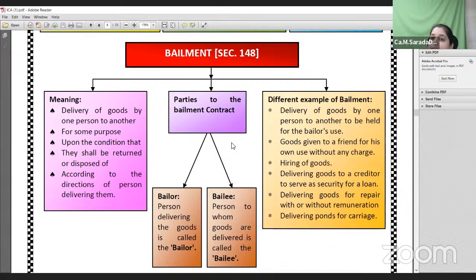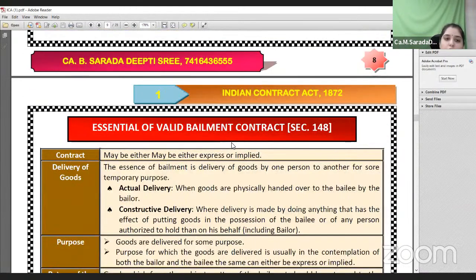Suppose I go to a tailor shop and give my clothes for the purpose of stitching. In such a case, I need to give a consideration to the tailor once I get back my cloth stitched, into a salwar suit or any dress. That tailor uses his skill and talent to make that material into a dress. So for the services rendered by the tailor, I will give a consideration. This is a non-gratuitous bailment. When the goods are delivered from one person to another person, the person delivering is called a bailer, and the person to whom the goods are delivered is called a bailee. And it is of two types, gratuitous and non-gratuitous bailment.